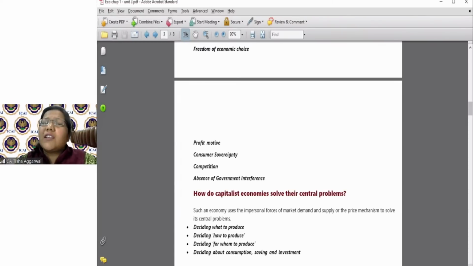Only thing is this, that the nation should get the profit. That means the private entrepreneur should get the profit. I hope the laissez-faire word is clear, because many people have posted what is laissez-faire. Okay. So whenever I talk about capitalist economy, they are the ones who are working for the profit motive. They do what the consumer wants. Okay. There is an intensive competition. Why? Because the people do the work accordingly. And the government does not poke their nose.